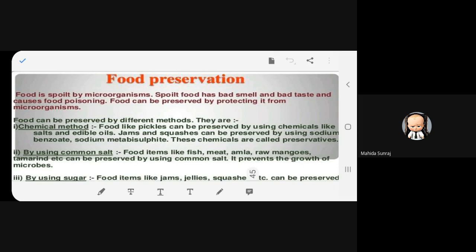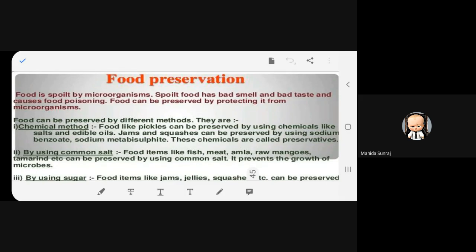Food preservation. Food is spoiled by microorganisms. Spoiled food has bad smell and bad taste and causes food poisoning. Food can be preserved by protecting it from microorganisms. Food can be preserved by different methods.